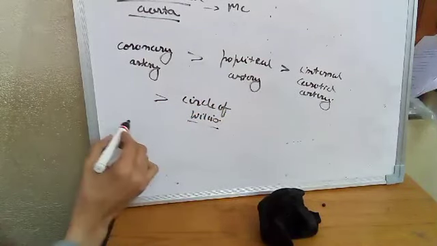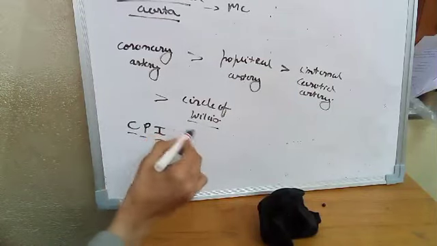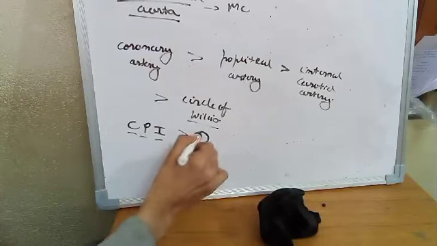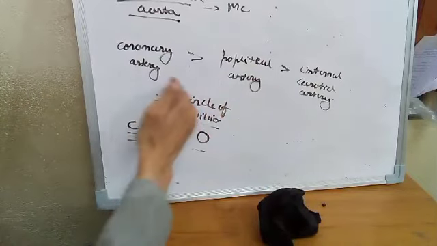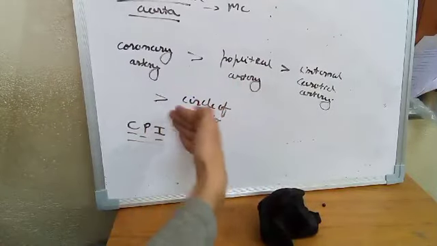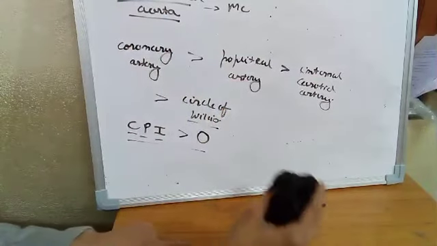What is the trick to remember that? The CPI: coronary artery, popliteal artery, internal carotid artery, then the circle of Willis. This is the order. The least commonly affected is the circle of Willis, and the most commonly affected is the abdominal aorta.